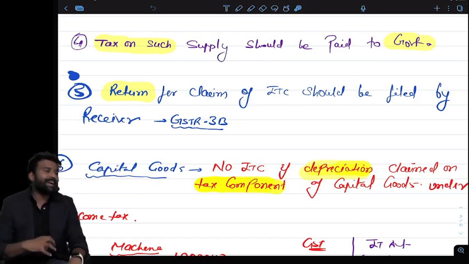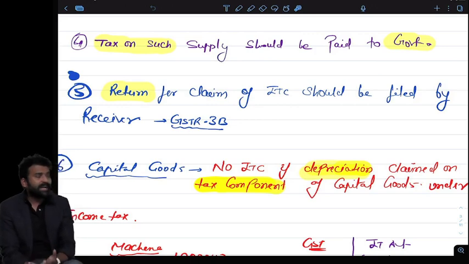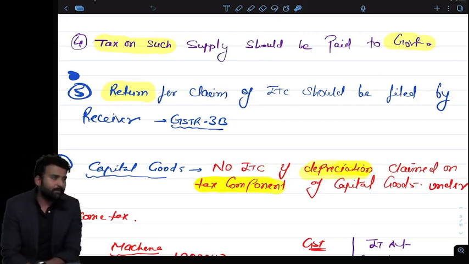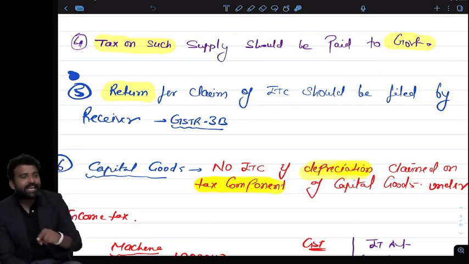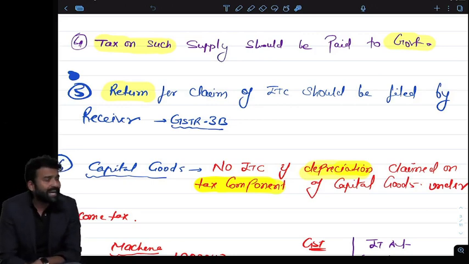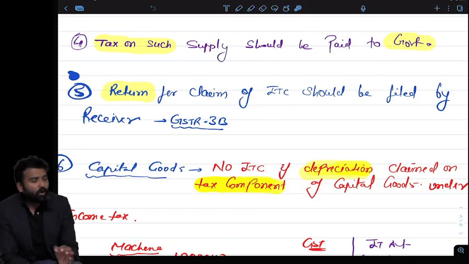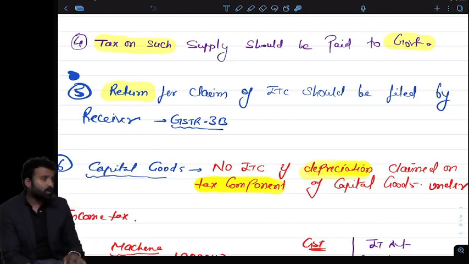To claim the ITC, I have to file a return. That return is called GSTR-3B. In that return, I will disclose the amount of ITC I want to claim, and then my credit will be credited in my electronic credit ledger. So I also have to file a return to claim the ITC. The return is GSTR-3B. Okay.